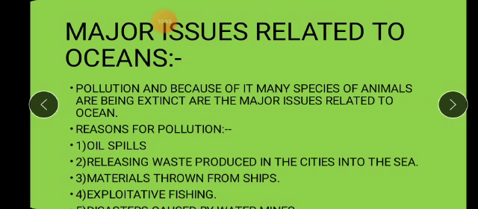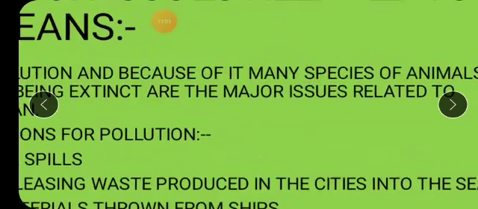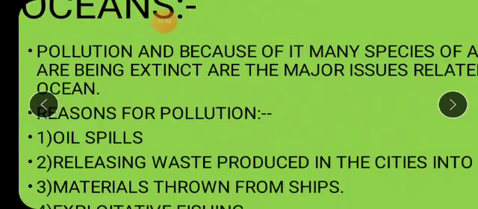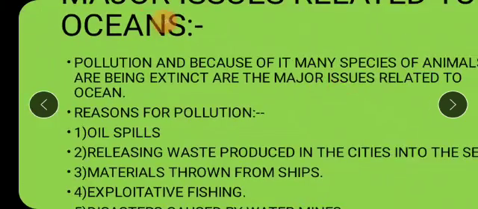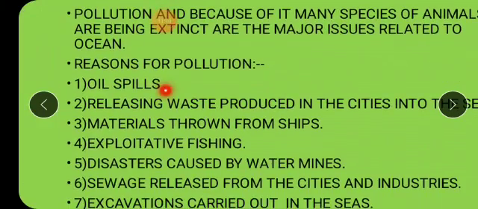Now what are the reasons behind creating this pollution? Let's talk about those reasons. Because of pollution, many species of animals are becoming extinct. So these are some of the major issues related to oceans. Reasons behind the pollution: oil spills. Now what are oil spills, children? You might have seen on television many times the oil spills, it comes out from the ships, isn't it? And that oil proves very fatal, very dangerous for the aquatic life there. You must have seen the dead bodies of fishes on the surface of water because of such oil spills, isn't it? So this is one of the reasons: oil spills create pollution on a large scale.